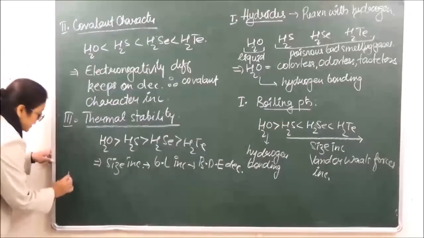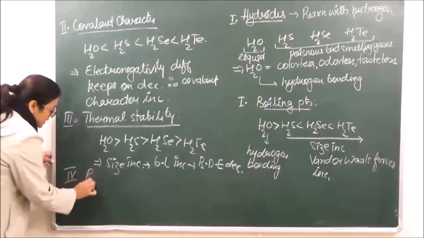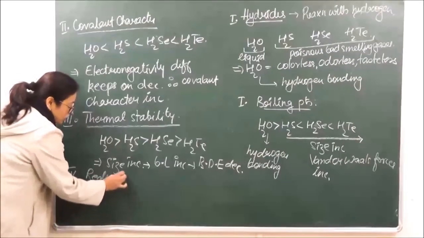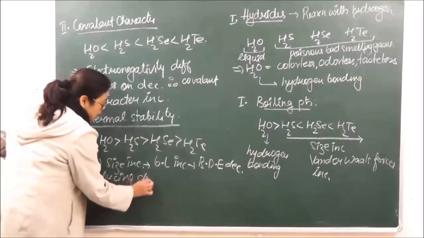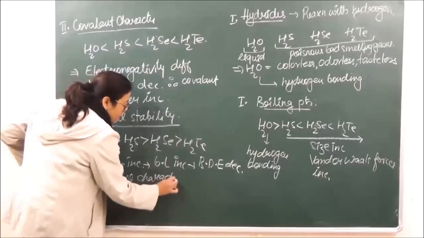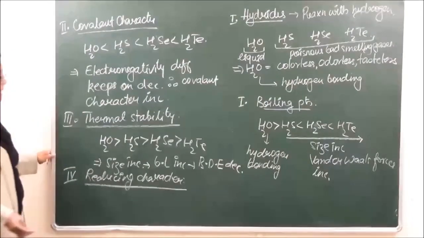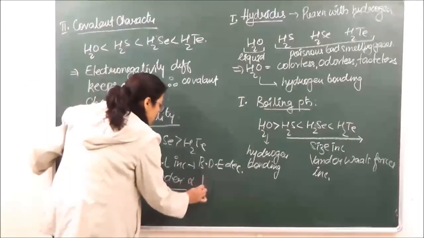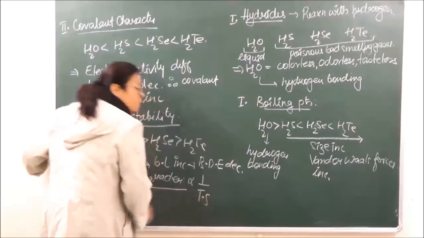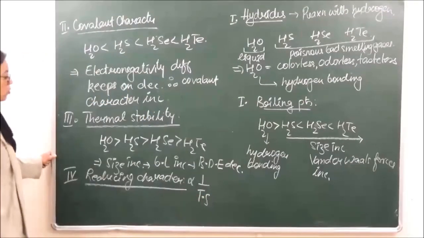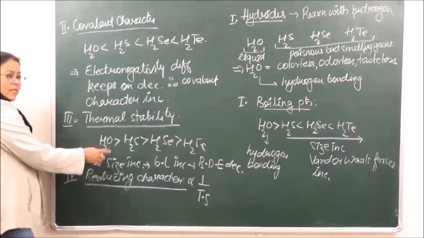फिर उसके बाद जो फोर्थ इसका कैरेक्टर है, that is reducing character. The reducing character is inversely proportional to thermal stability. So it will follow an opposite trend in this.